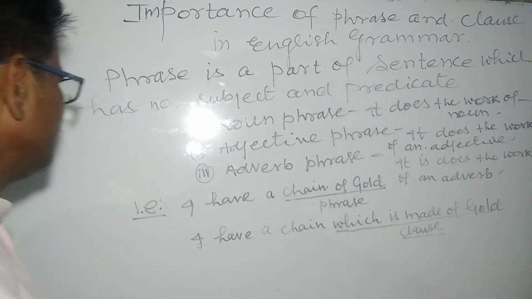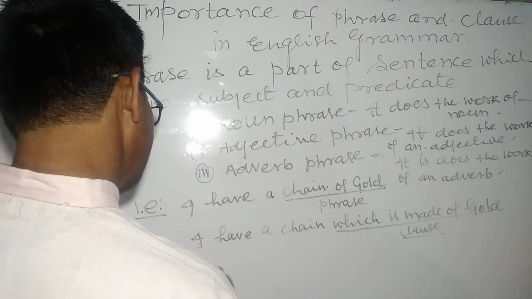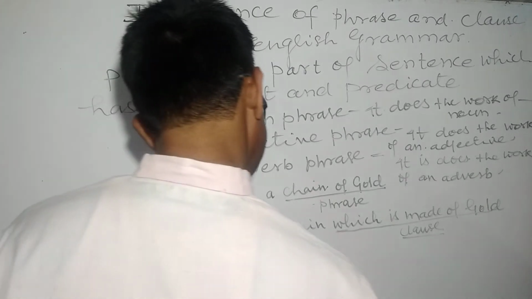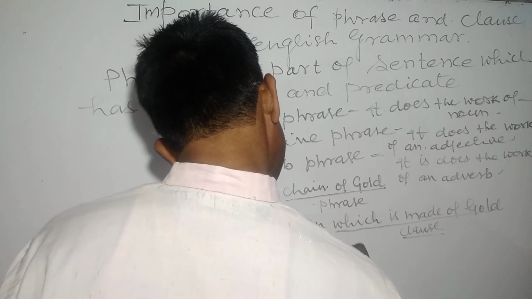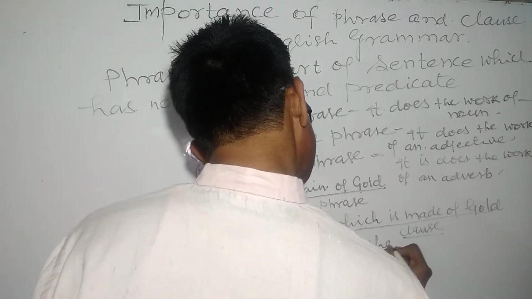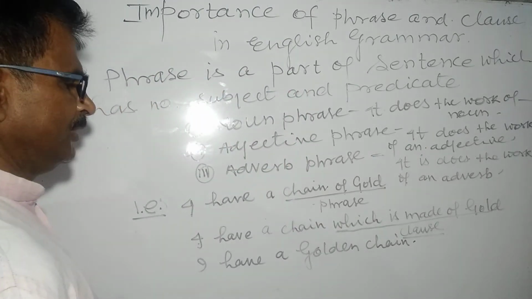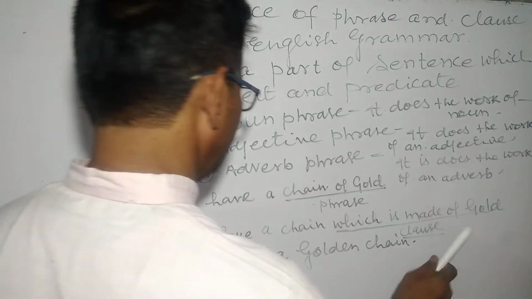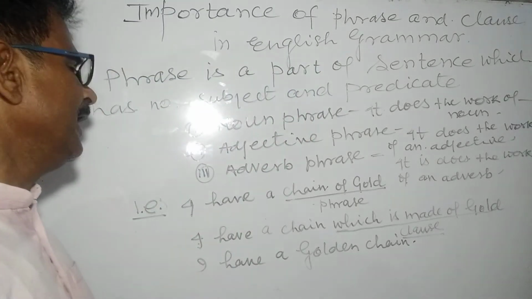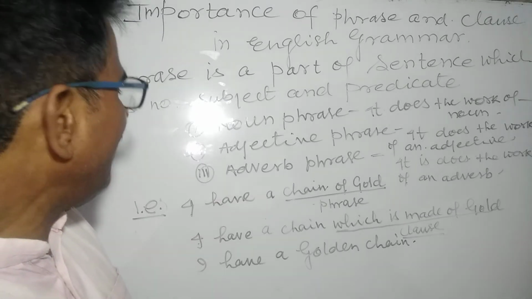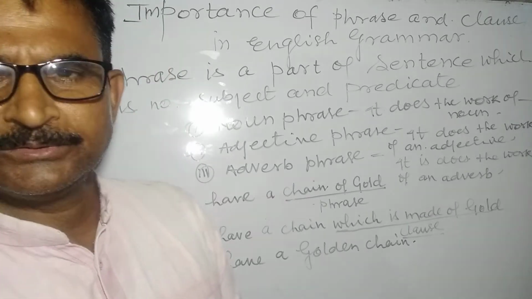But in the third example, I have a golden chain. Now here I have written: I have a golden chain, I have a chain which is made of gold, I have a chain of gold.